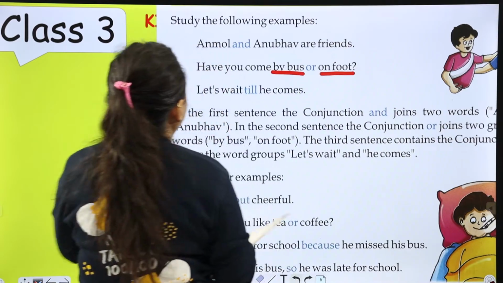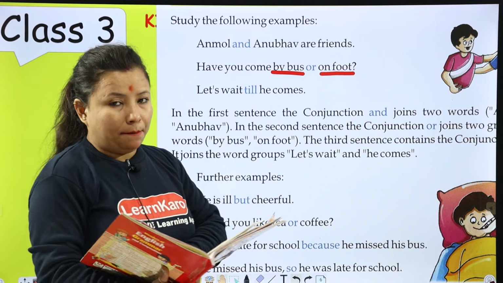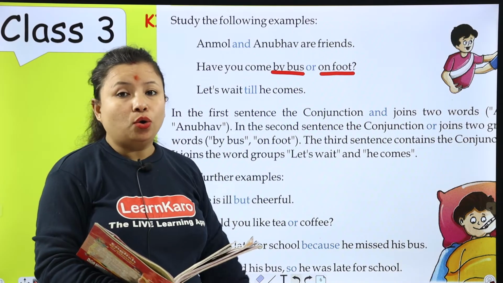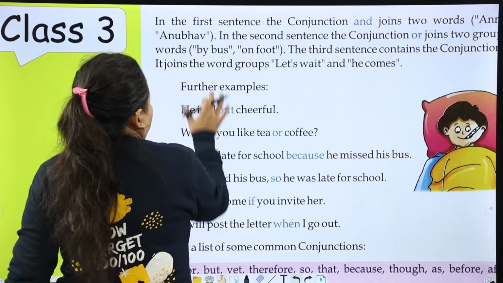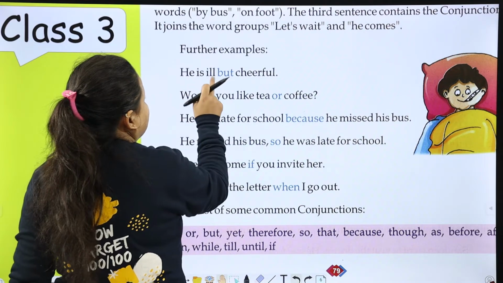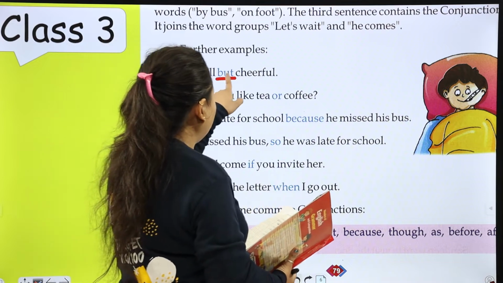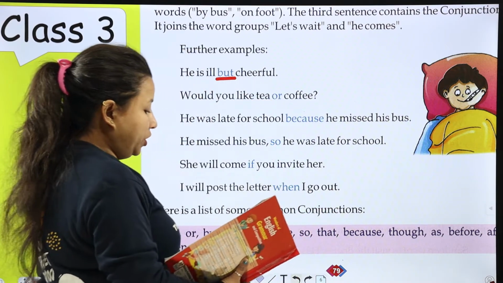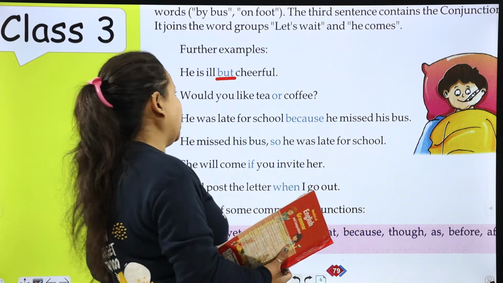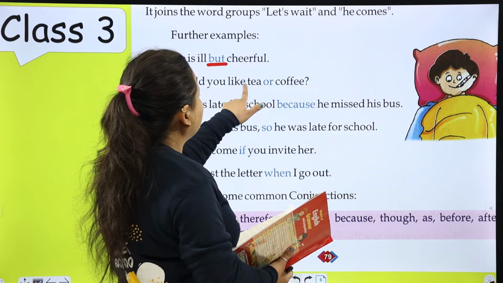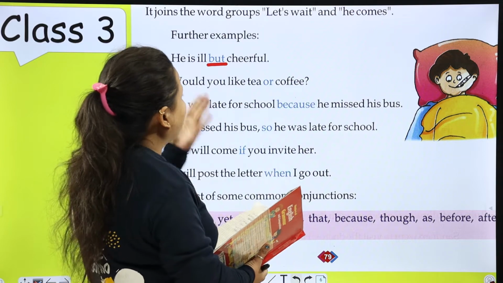Now Anmol and Anubhav are friends. So we use and to combine similar ideas or to add information. So further examples, he is ill but cheerful. So we use but to show a different or an opposite idea. Would you like tea or coffee? So here we have a choice, tea or coffee.